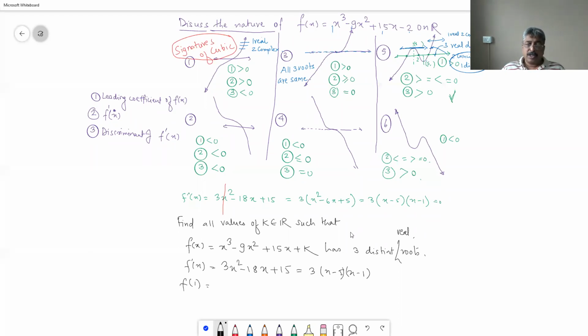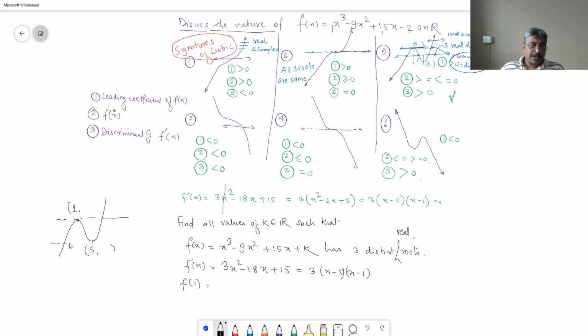So now basically you want three distinct roots, therefore your graph should be like this. Okay, this is 1 comma something and this is 5 comma something, correct? So if the graph is like this, then you don't have three distinct roots, two same and one different.